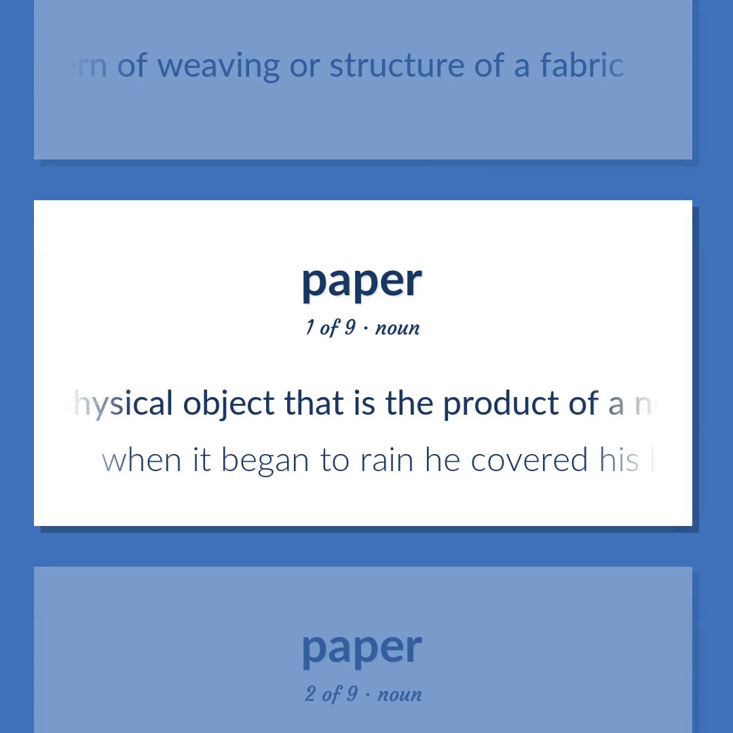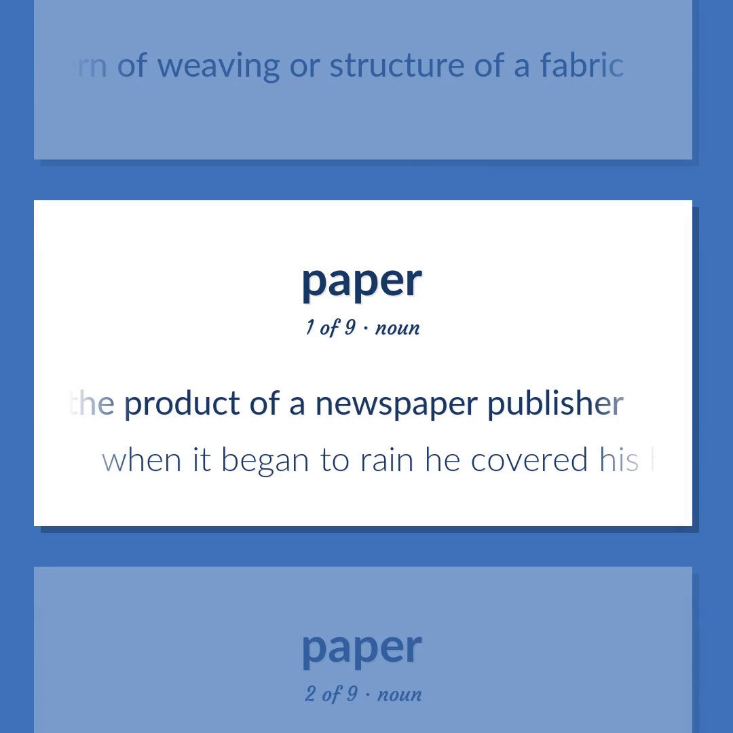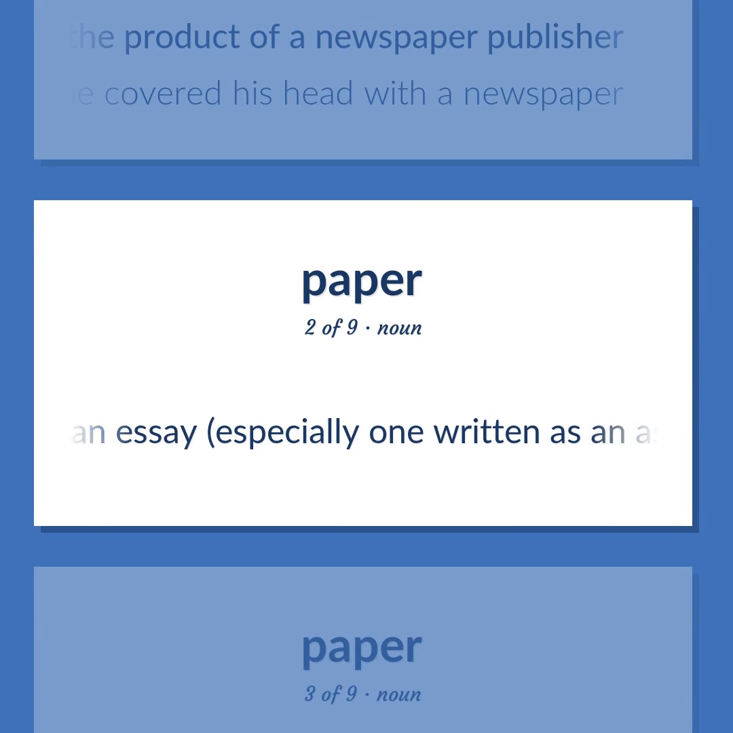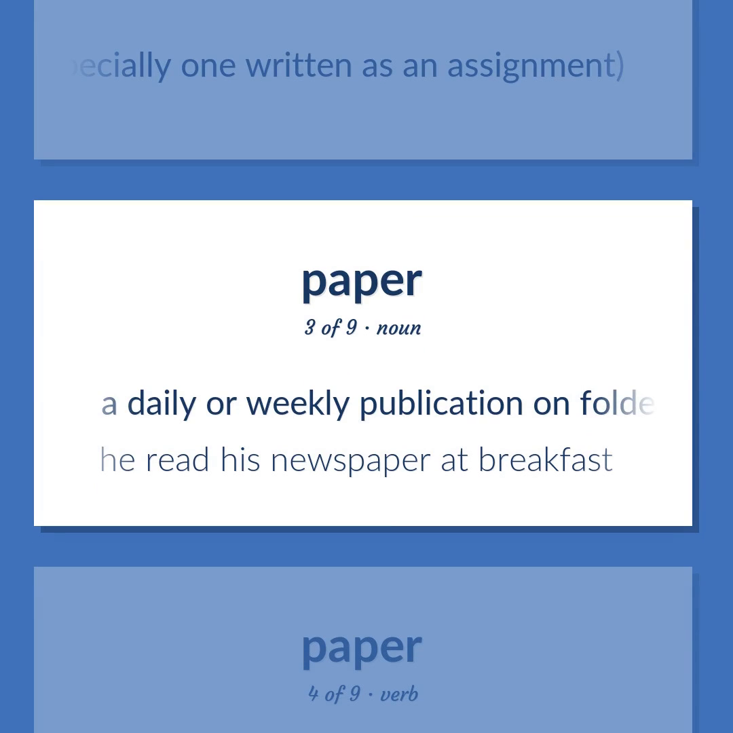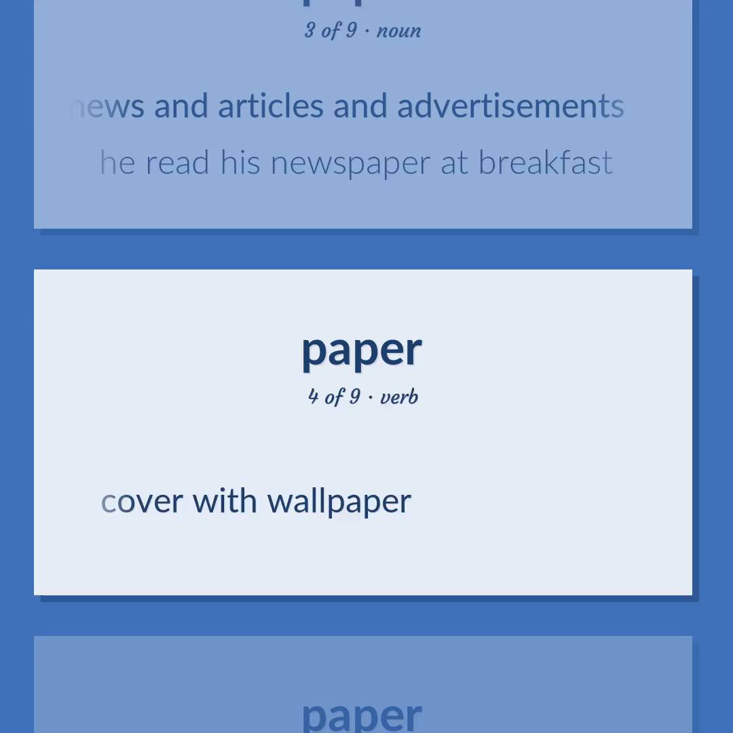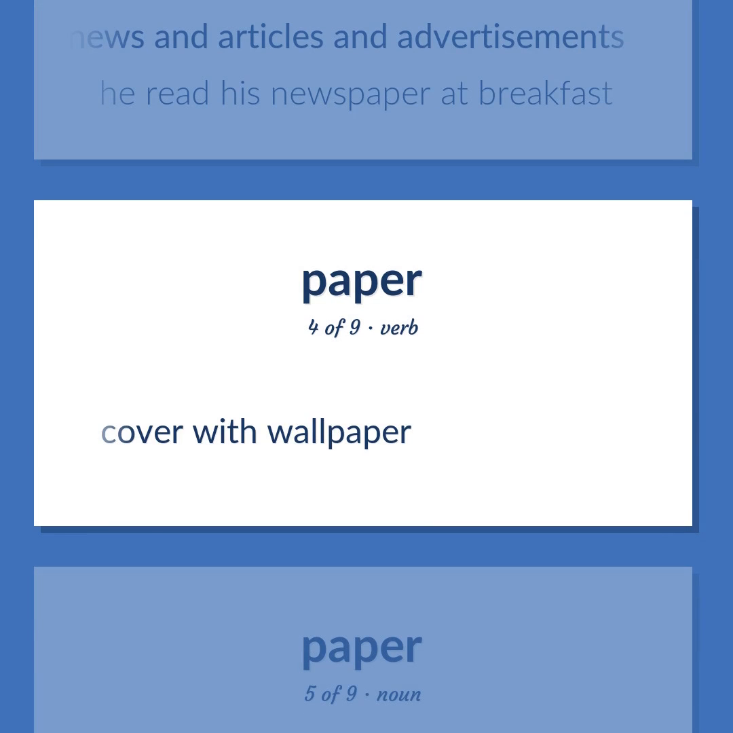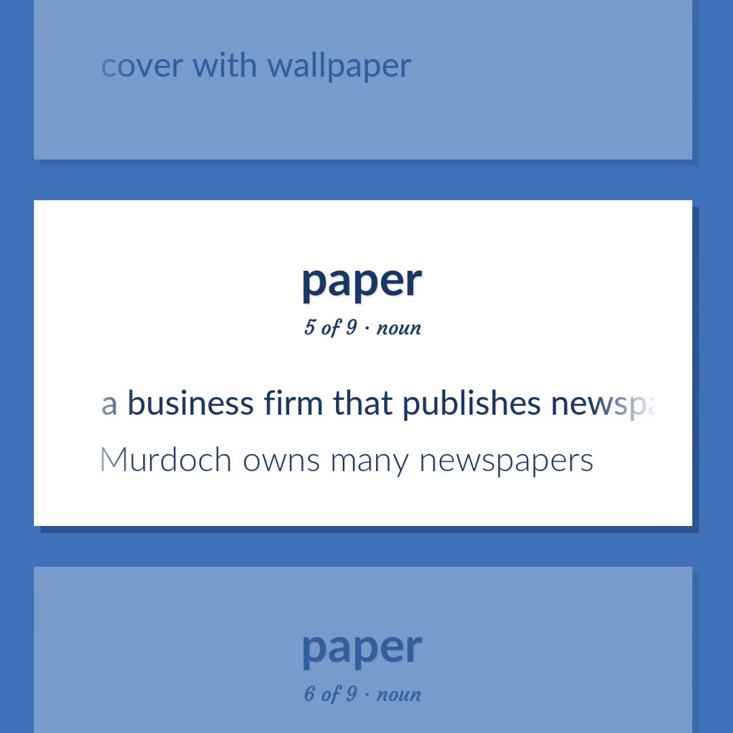The physical object that is the product of a newspaper publisher. When it began to rain, he covered his head with a newspaper. An essay, especially one written as an assignment. A daily or weekly publication on folded sheets, contains news and articles and advertisements. He read his newspaper at breakfast. Cover with wallpaper. A business firm that publishes newspapers. Murdoch owns many newspapers.